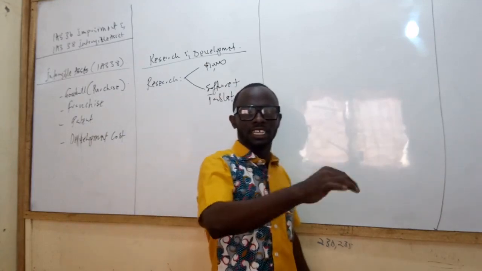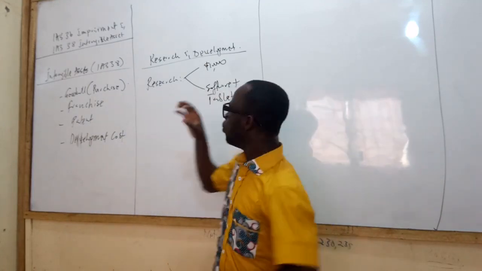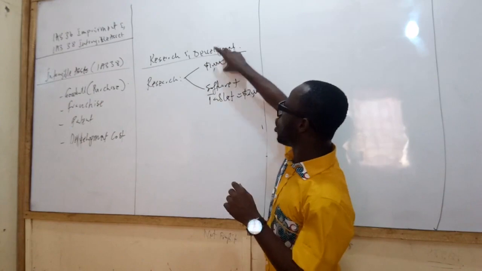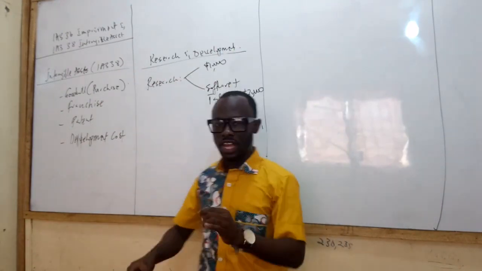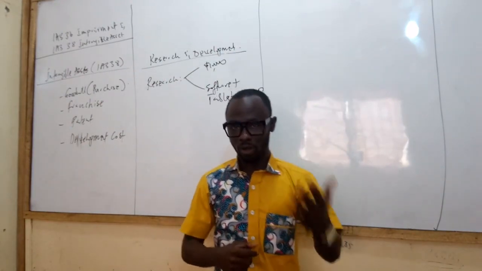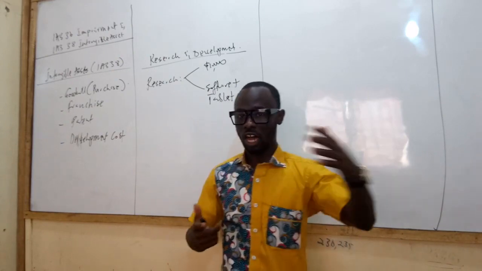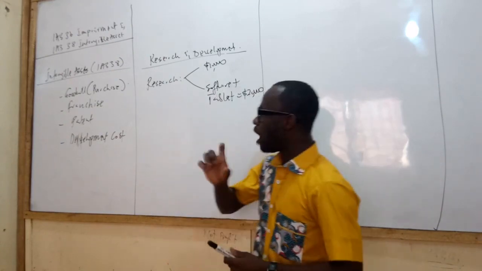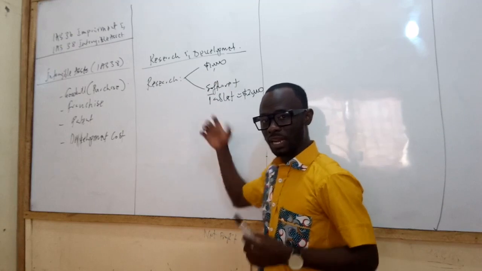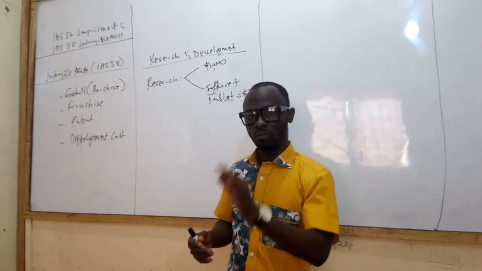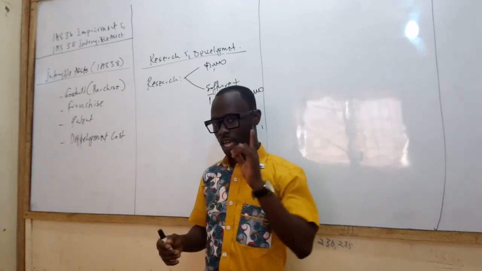IAS 38 states that we are supposed to write off that $10,000 in relation to their allowances, their bonuses, their food, their travel or transportation. However, the software and the tablets that we have bought are supposed to be capitalized. I hope you got that right.